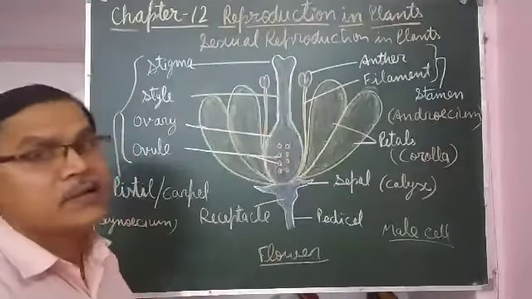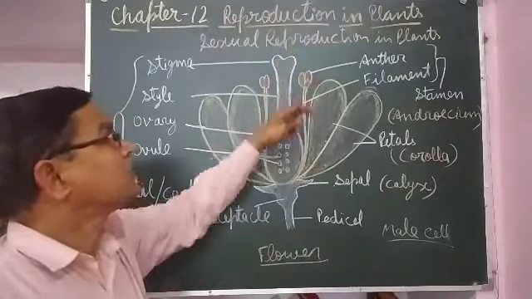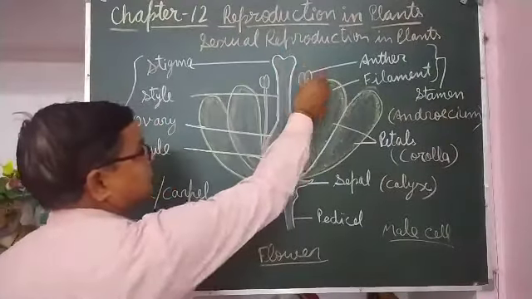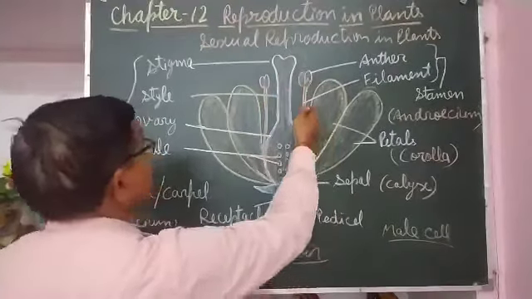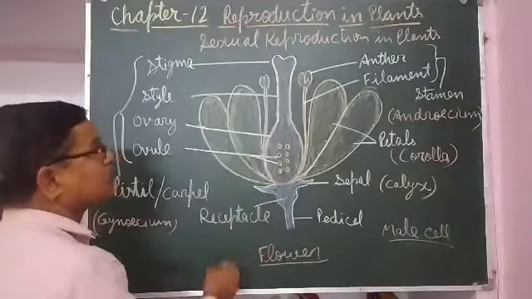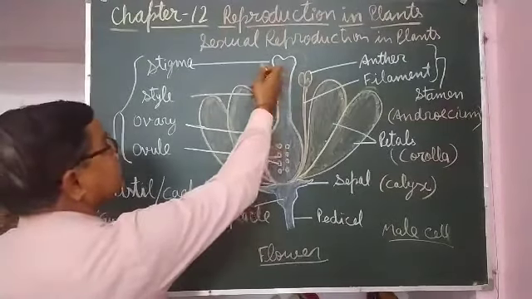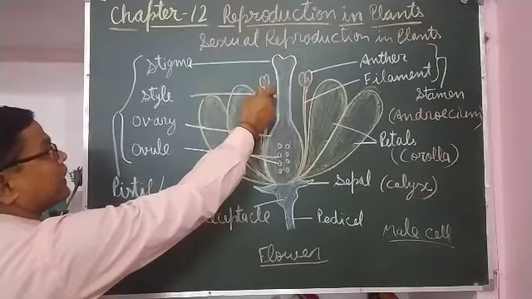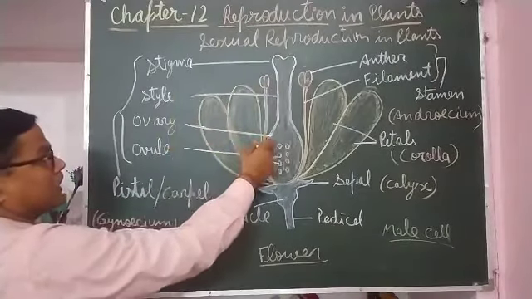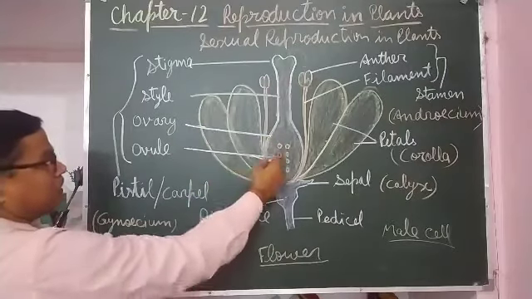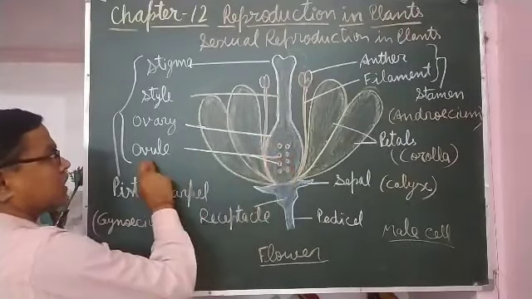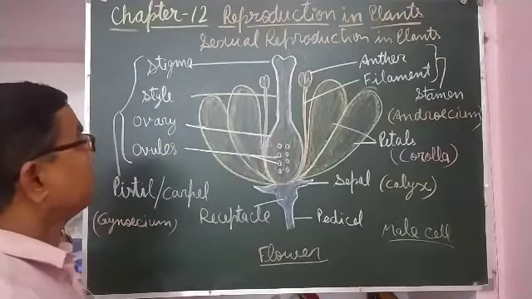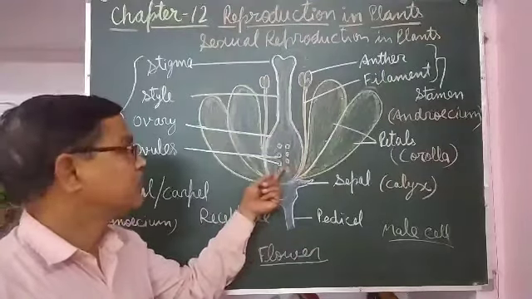I have told you already that the transfer of pollen grains from the anther to the stigma is called pollination. After pollination, there is no need of the stamen. At the innermost center there is the pistil. The parts of the pistil are the stigma, the topmost part, the neck-like structure, that is the style, and the swollen part, that is the ovary. Inside the ovary there are small structures called ovules. So ovules have the female cell, means the female gamete.